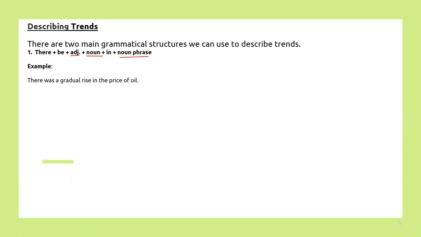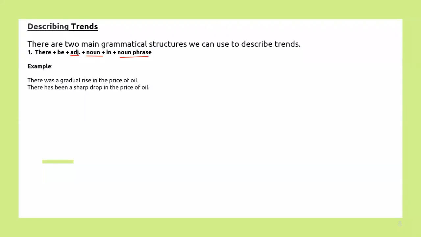So be clear with this sentence formation. Another example I have taken over here is: there has been a sharp drop in the price of oil. Out of these two patterns you can write whatever you wish to write, and you can have a combination of those two types of sentence structures as well.